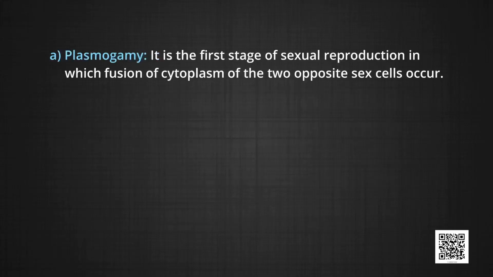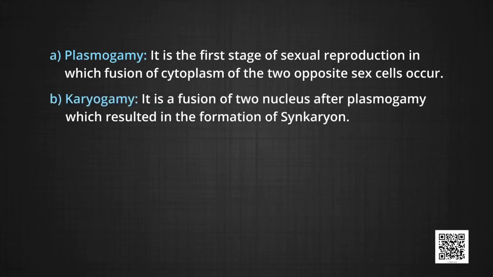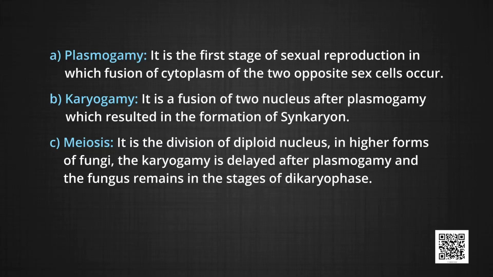Plasmogamy. It is the first stage of sexual reproduction in which fusion of cytoplasm of the two opposite sex cells occurs. Karyogamy. It is a fusion of two nuclei after plasmogamy, which results in the formation of synkaryon. Meiosis. It is the division of the diploid nucleus. In higher forms of fungi, karyogamy is delayed after plasmogamy and the fungus remains in the stage of dikaryophase.